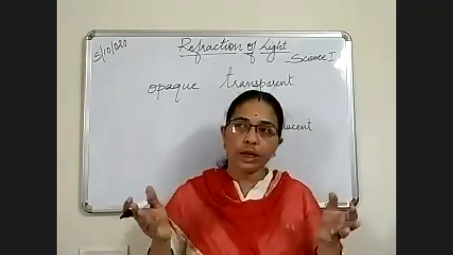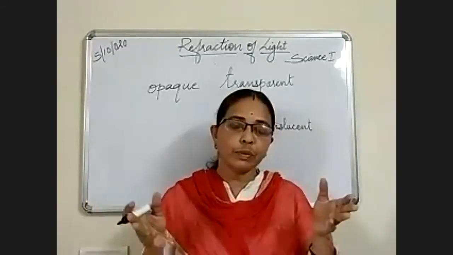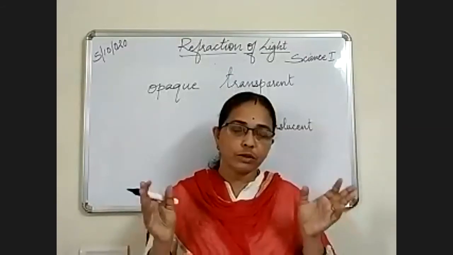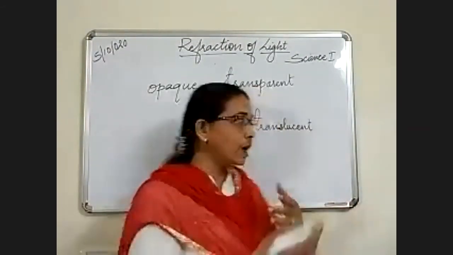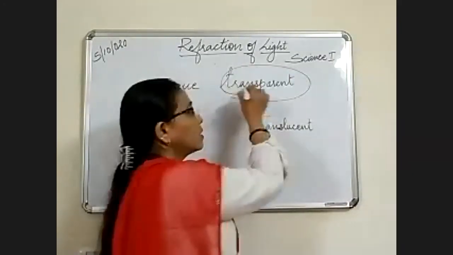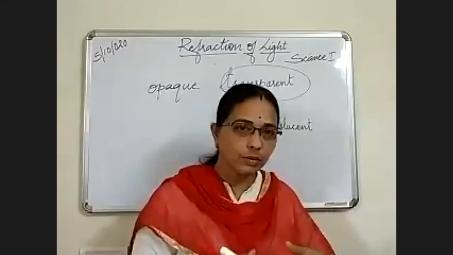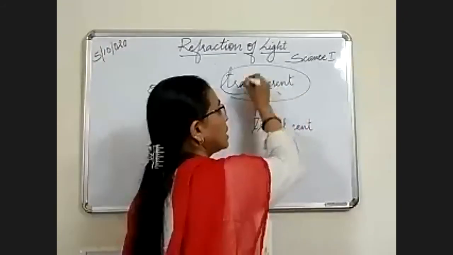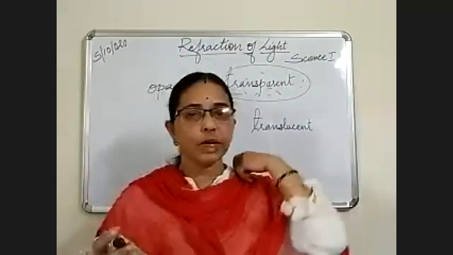In a foggy atmosphere also, you see the light of a vehicle's headlight being spread, so it is translucent. So we classify three types of substances according to that. Now what we are studying is the transparent substance. A transparent substance can be dense or rare according to the particles present in it. Our atmosphere is also transparent.